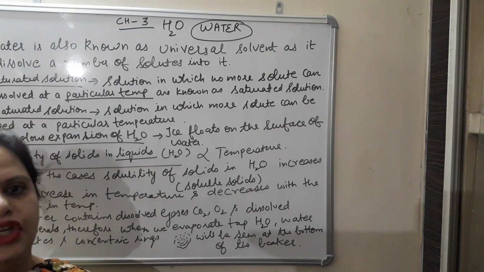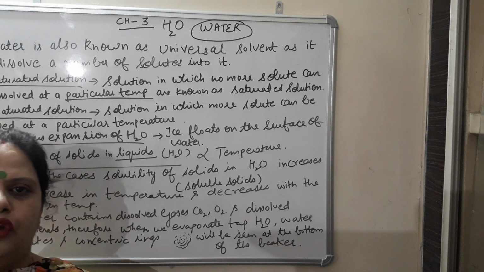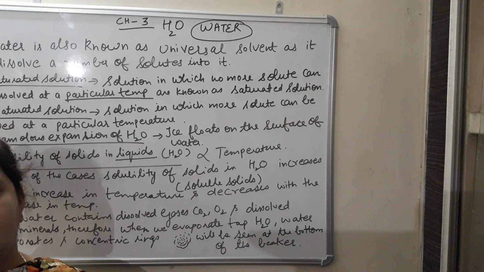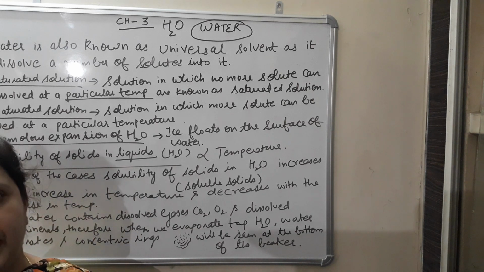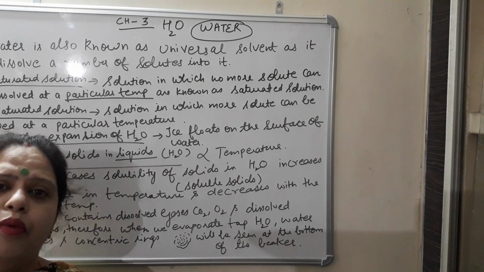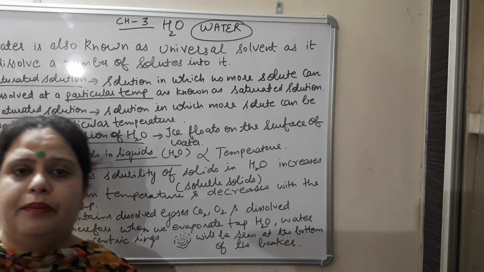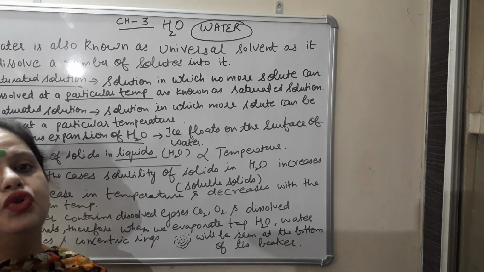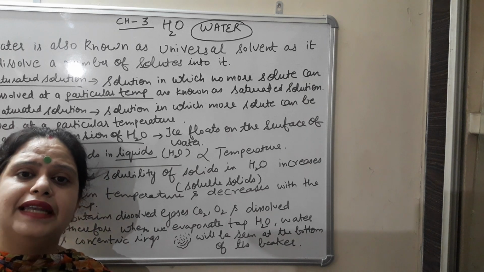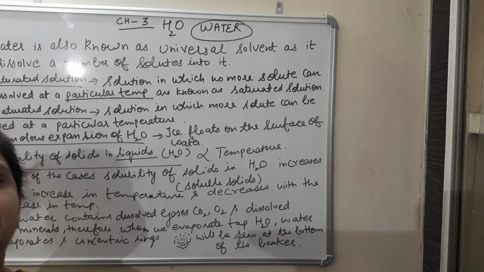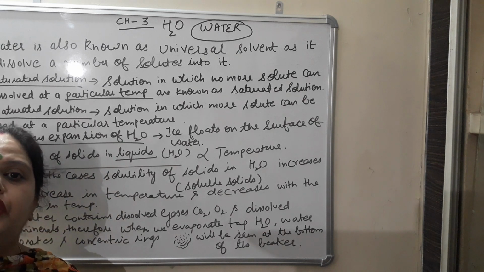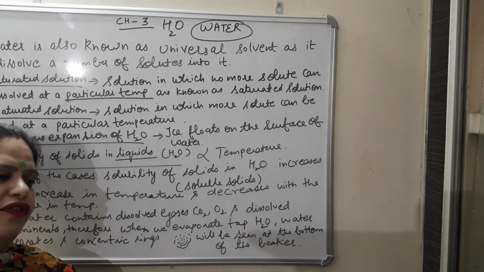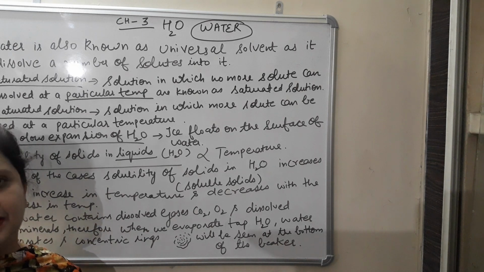Formula of water is H2O, 2 atoms of hydrogen and 1 atom of oxygen. The bond which is present in this particular compound is covalent bond. Now the first important point which is there in this chapter, that is about the occurrence of water. All of you know that 71% of the earth's surface is covered with water. And water exists in two different forms in nature, in free state as well as in combined state.